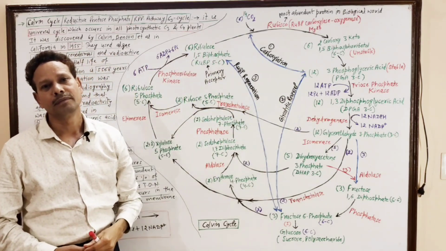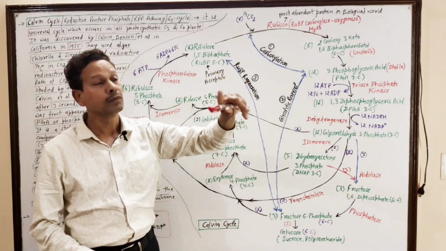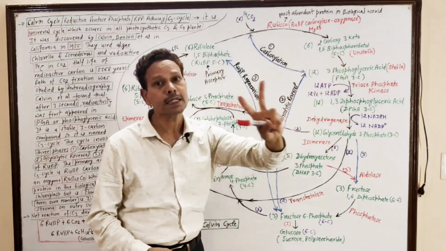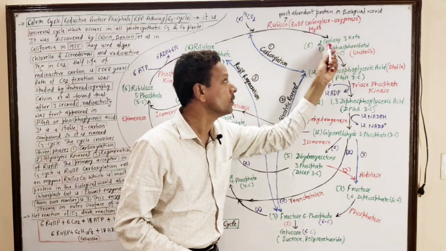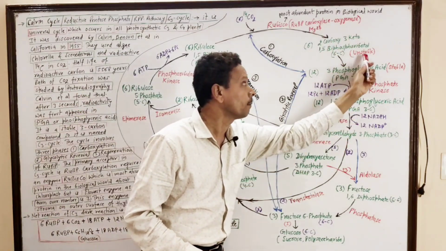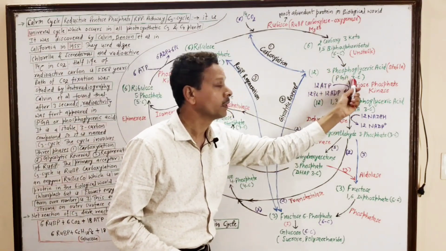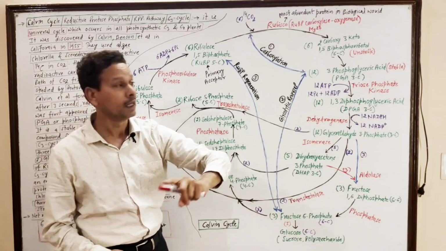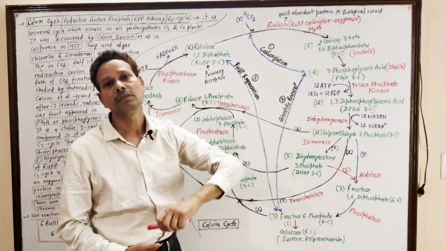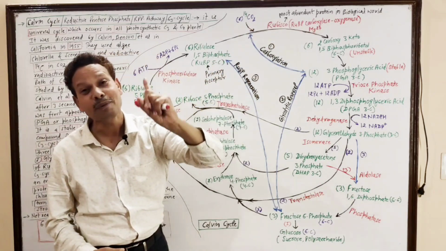This RuBP, which is a 5-carbon compound, in presence of this radioactive CO2, produces an unstable 6-carbon compound, 2-carboxy-3-keto-1,5-bisphosphoribitol. But this 6-carbon compound is unstable. Immediately it dissociates into a stable 3-carbon compound, 3-phosphoglyceric acid. And this carboxylation process requires an enzyme, Rubisco.